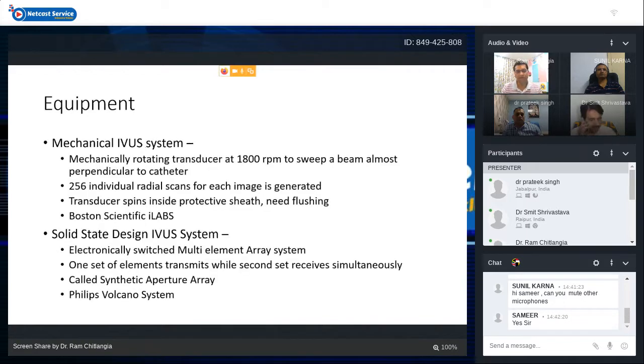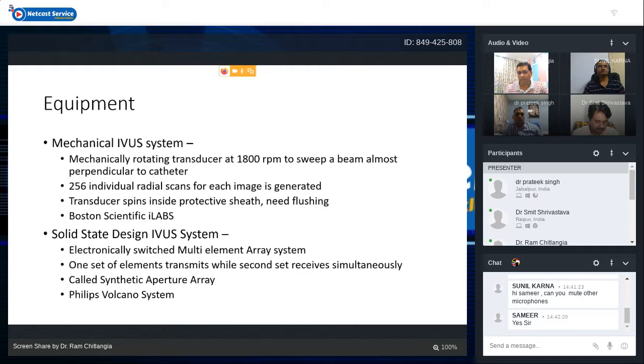There are mainly two types of IVUS systems available in the market. One is the mechanical IVUS system, and the second is the solid state design IVUS system. Grossly, Boston Scientific has the mechanical IVUS system, and the Volcano system is a solid state design system. In the mechanical system, there is a mechanically rotating transducer, which rotates at 1800 RPM to sweep a beam almost perpendicular to the catheter, and it provides 256 individual radial scans for every image. So the image quality is very good in rotating systems. The transducer spins inside the protective plastic sheath, so it needs flushing outside the body.